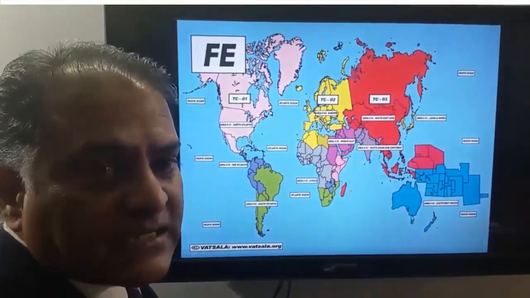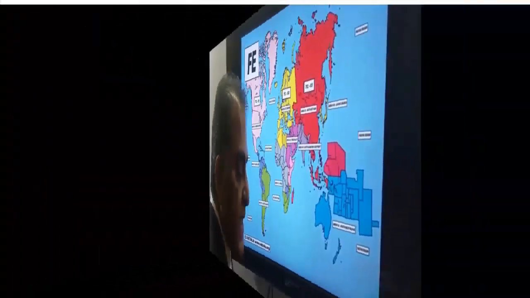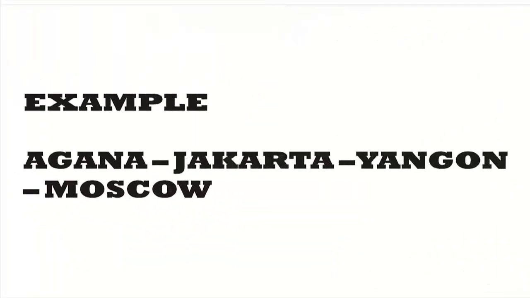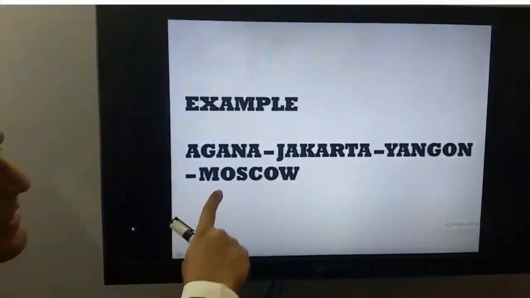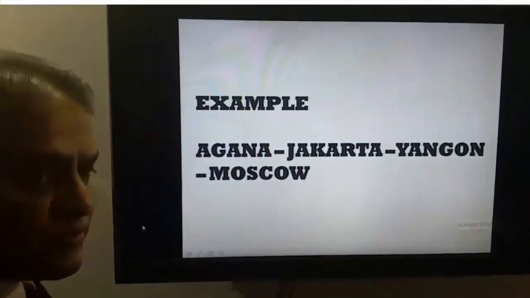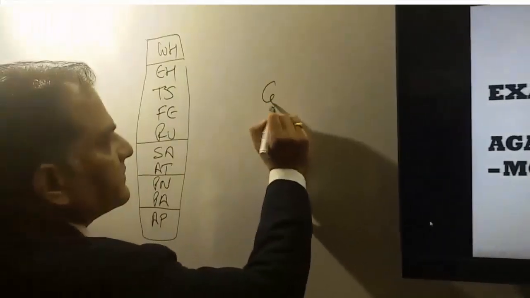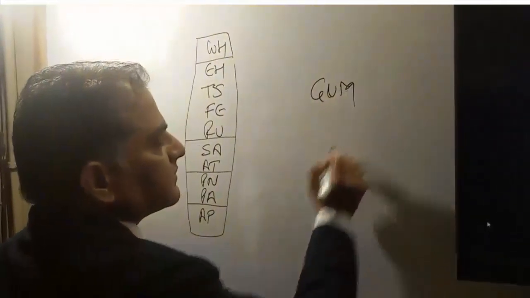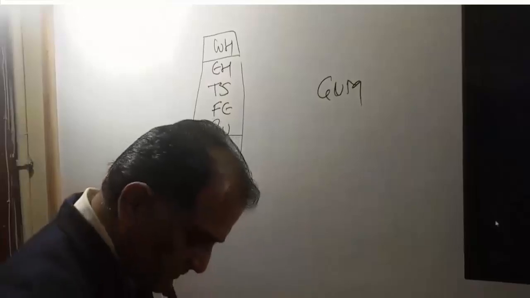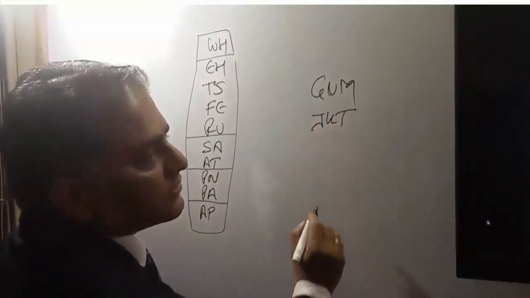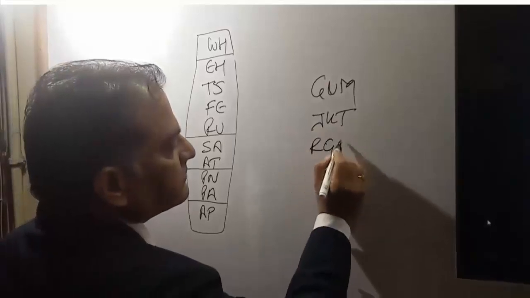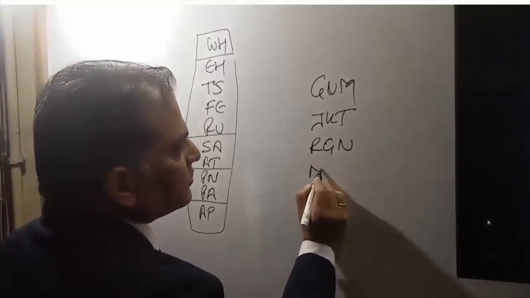Now we'll understand this through these examples. Now very first is Agana, Jakarta, Yangon and Moscow.